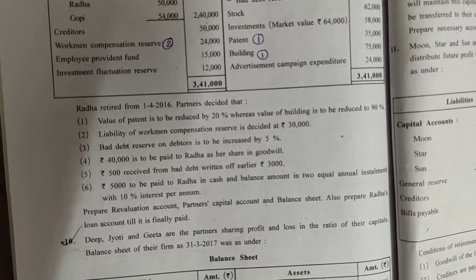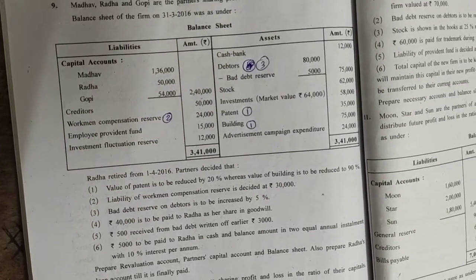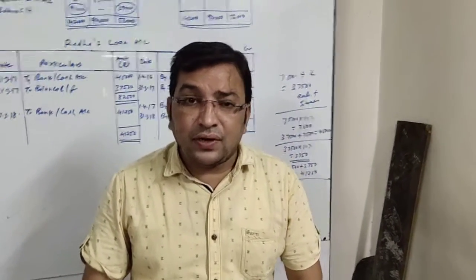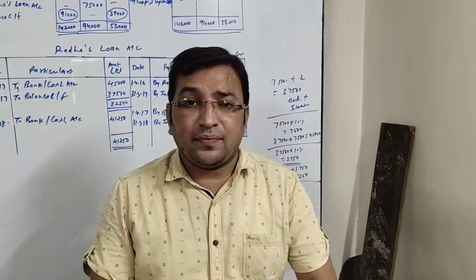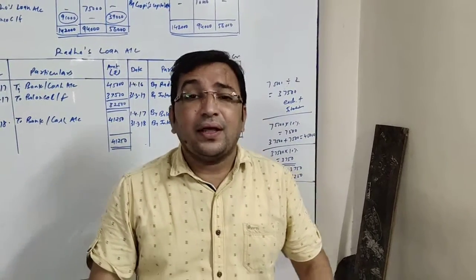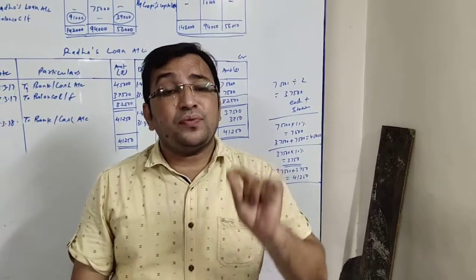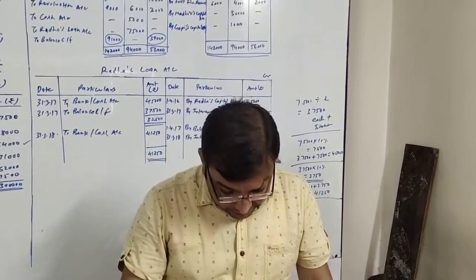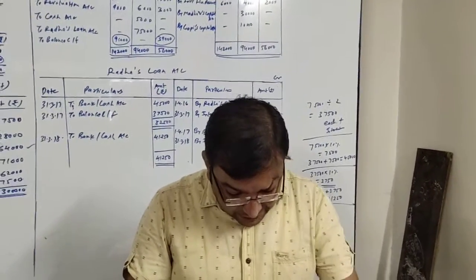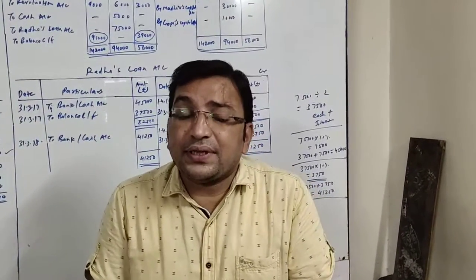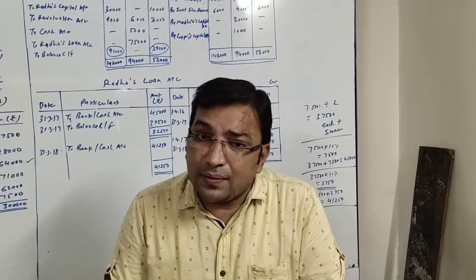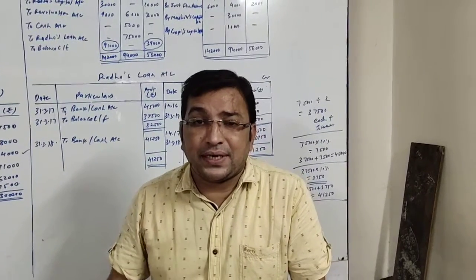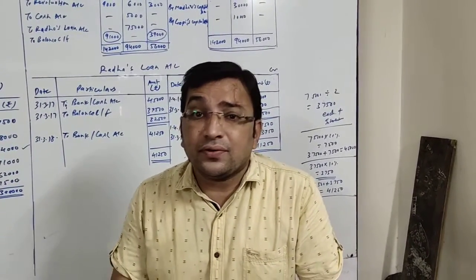Adjustment number 3 says, bad debts reserve on debtors is to be increased by 5%. Friends, you need to understand this adjustment carefully, and then you will be able to give the effect. They are saying that bad debts reserve is to be increased by 5% on debtors. That means whatever is the bad debts reserve, that will continue along with the increase of 5% on debtors.